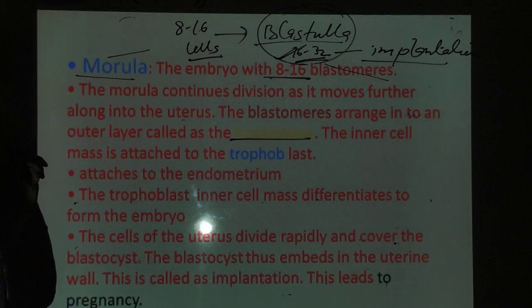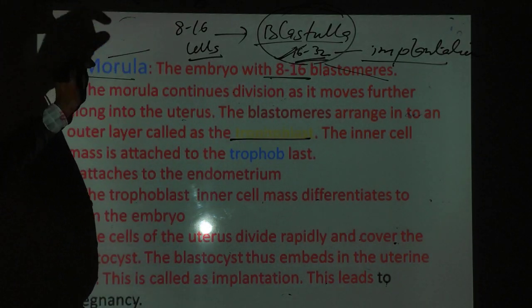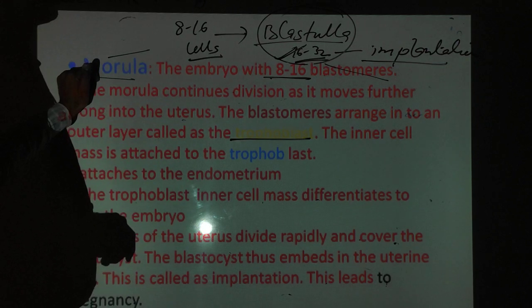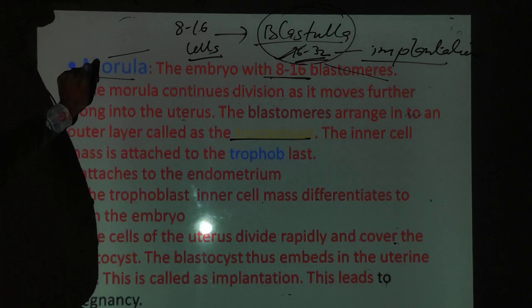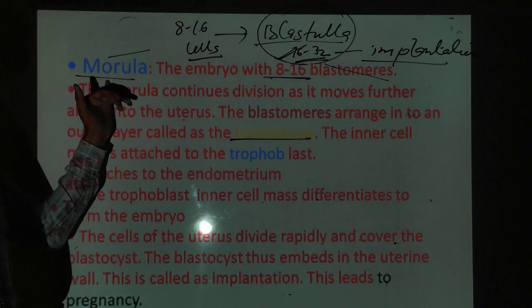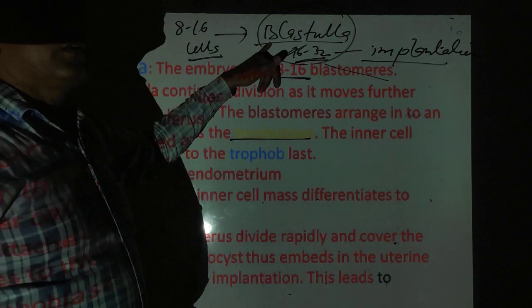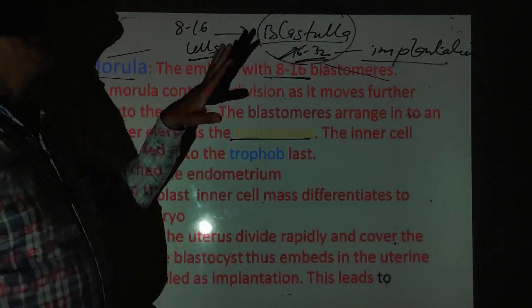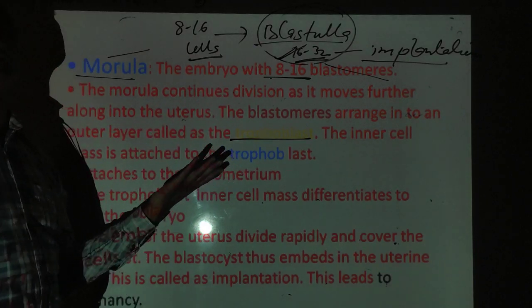In the IVF method, we carry out the fertilization in the laboratory, in test tubes. The zygote changes by cleavage to morula, and morula to blastula. The blastula stage is the final stage of the development in the laboratory.